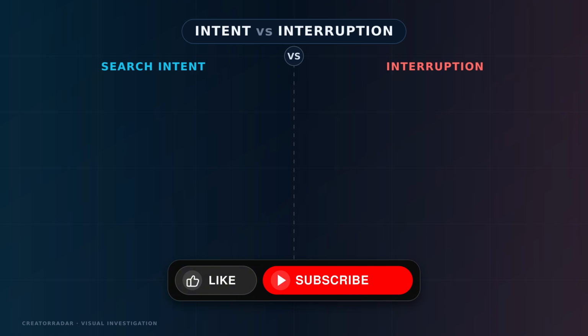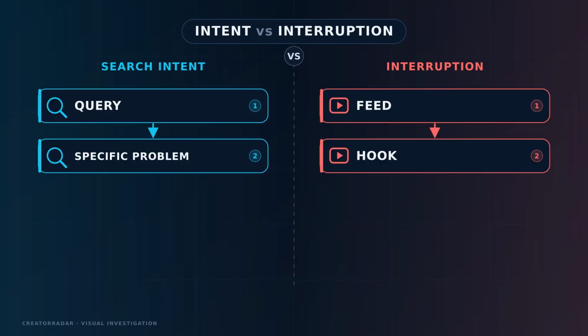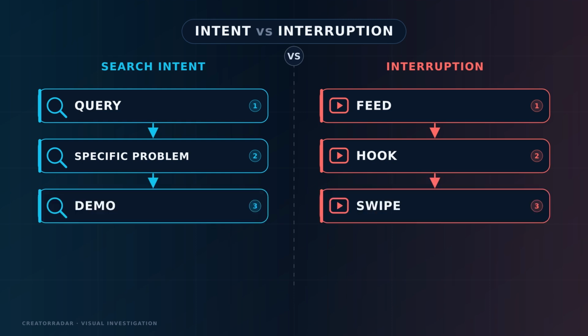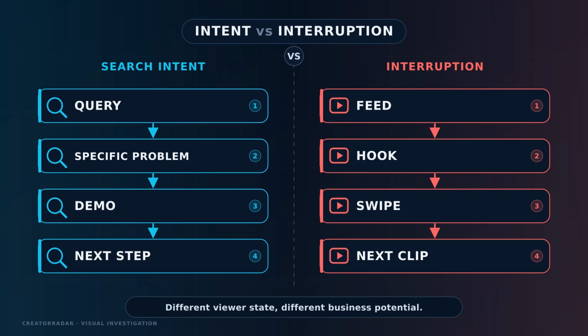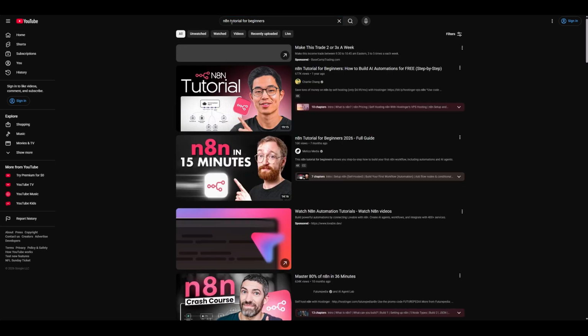Here is the central difference: intent versus interruption. A person searching for an N8N tutorial already has a problem. They may want to connect apps, build an agent, or decide whether the tool is worth learning. The title does not need to create all of that demand. It needs to become the clearest answer. That changes what counts as a hook.